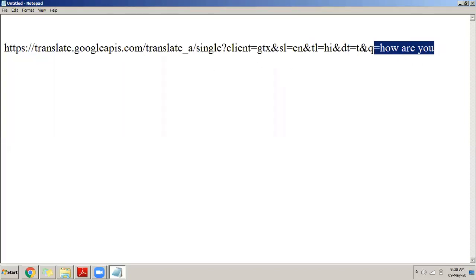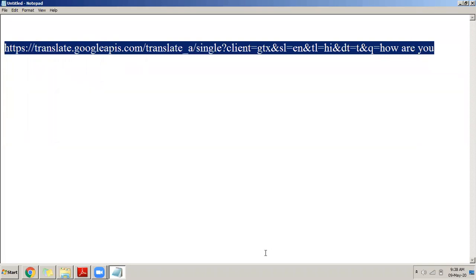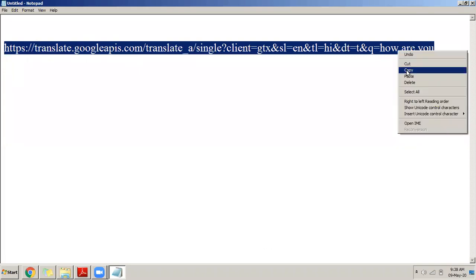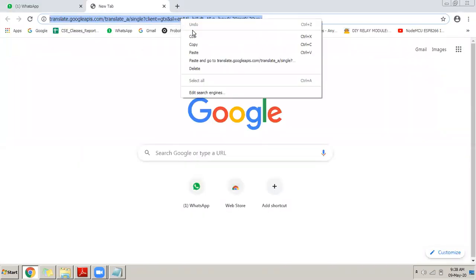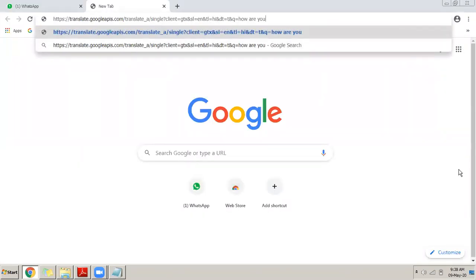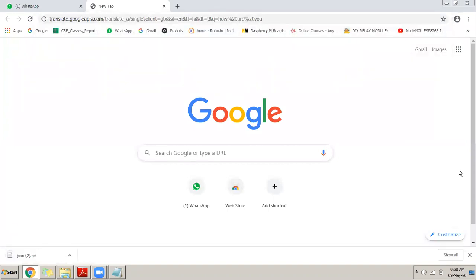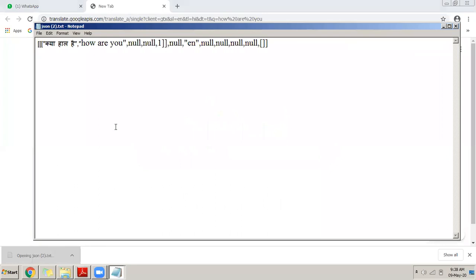So I put my English sentence there, and then I copy this URL, go to the browser, paste it there and press the enter button. The moment I press enter, you can see down here that it downloaded a text file. This API will return you a text file. When I click on that text file and open it, just have a look at this: how are you in English, and if I convert that to Hindi, this is how it will look.